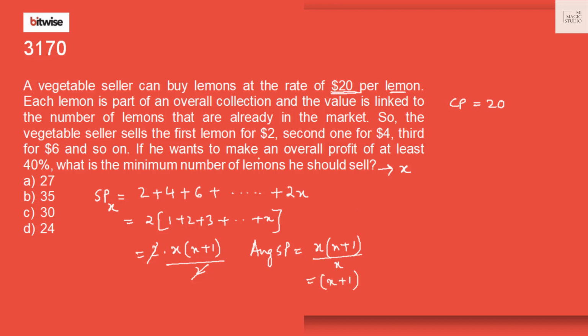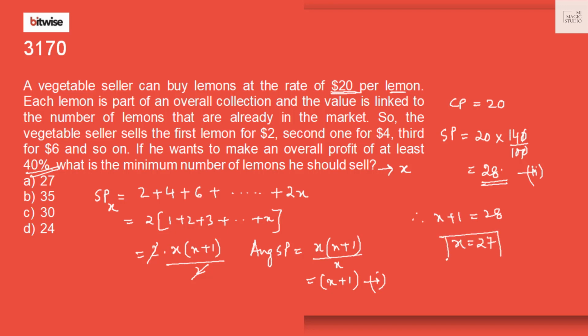Now we know that he wants to earn at least 40% profit. That means according to the profit rule, average selling price should be 20 into 140 by 100, that is 28. So average selling price from this equation is X plus 1. From profit and loss point of view it is 28. Therefore X plus 1 equals 28, X equals 27. He should sell at least 27 lemons so that he can guarantee that he has earned 40% on his investment. Option A fits in.